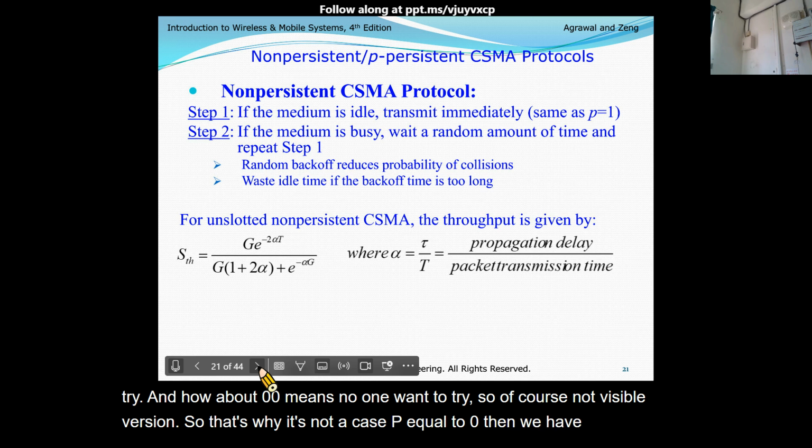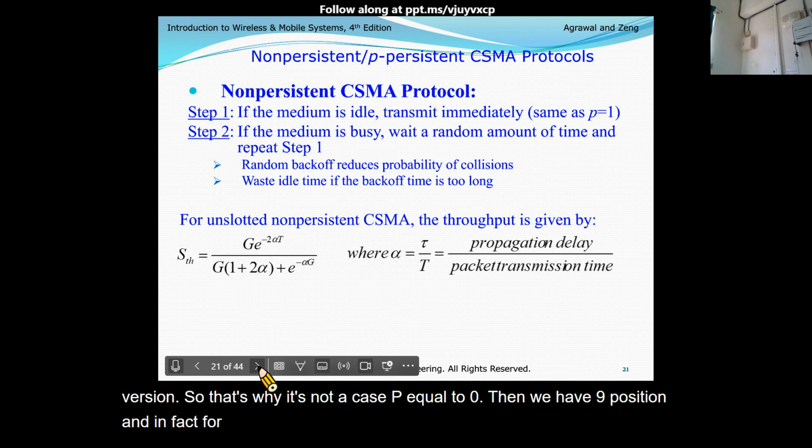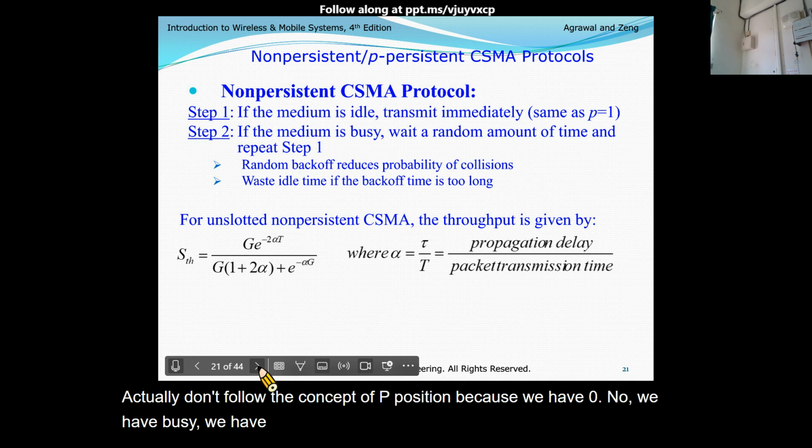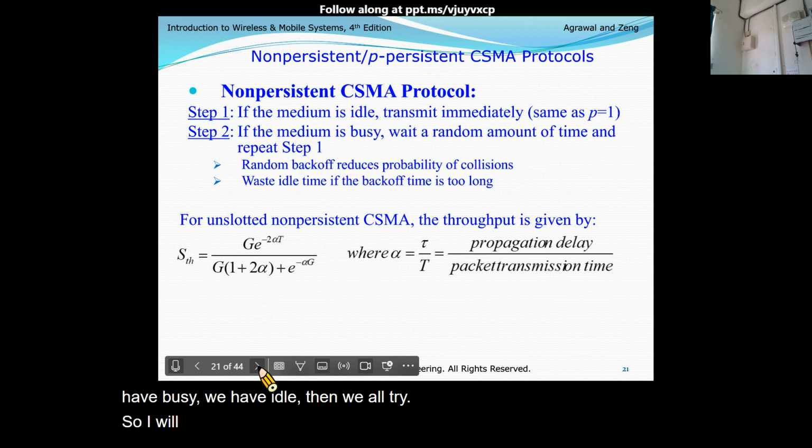And in fact, for non-persistent, we have a new version. The new version actually doesn't follow the concept of P-persistent, because we have no 0. We have busy, we have idle, then we auto try. So auto try, this one, in fact, is not so good if we assume many stations want to try.